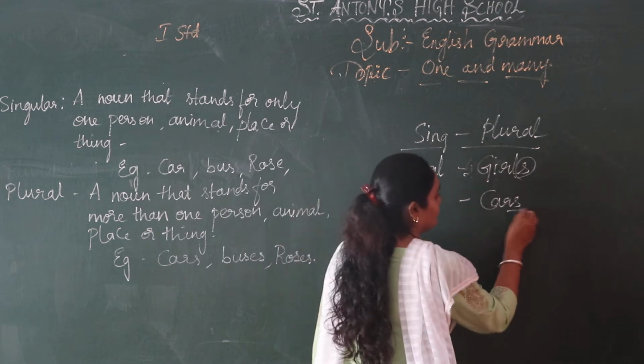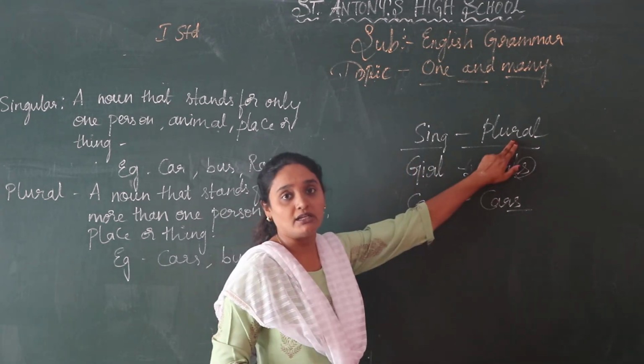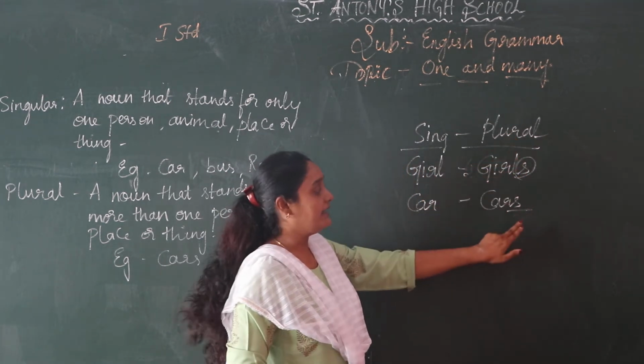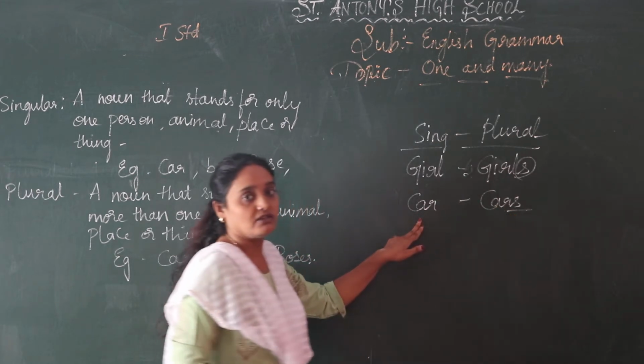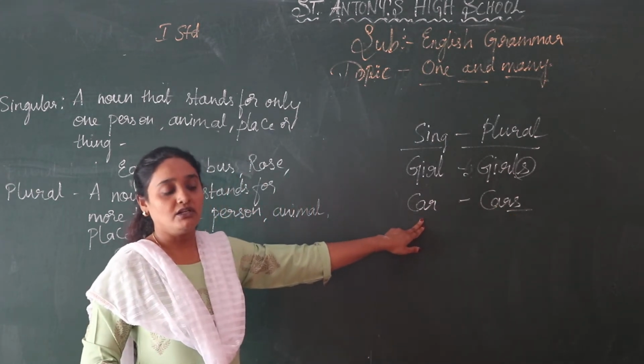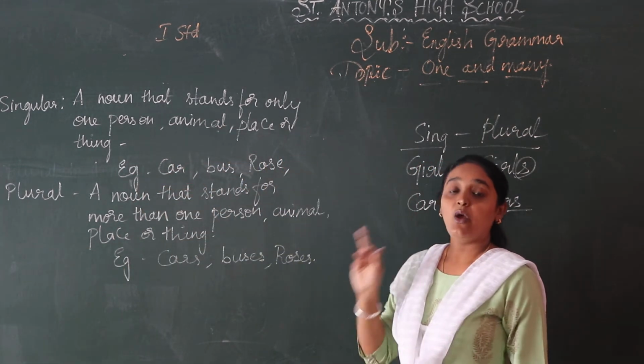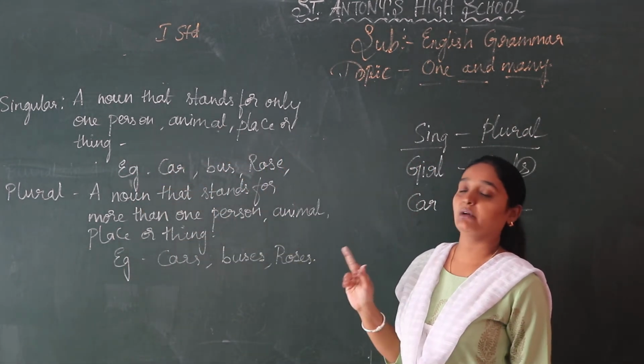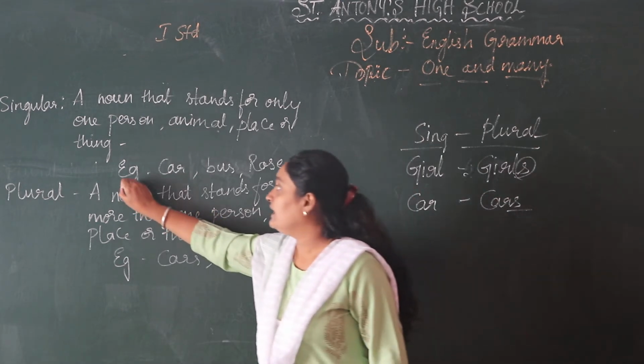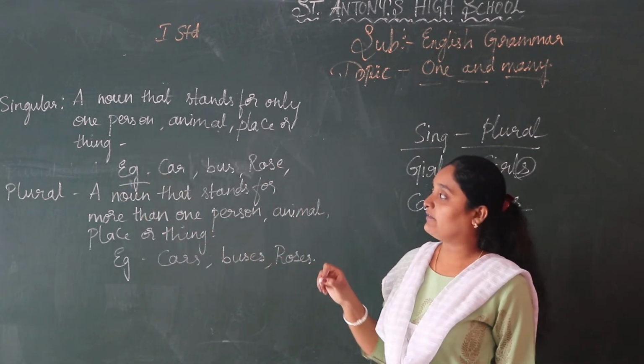We are adding s in the plural. Where are we adding? We are adding s in the plurals, not in the singular. Don't get confused, children. Did you understand? In the singular, we learned that a noun stands for only one person, place, animal or thing. I have already written the example also. I hope you have understood.